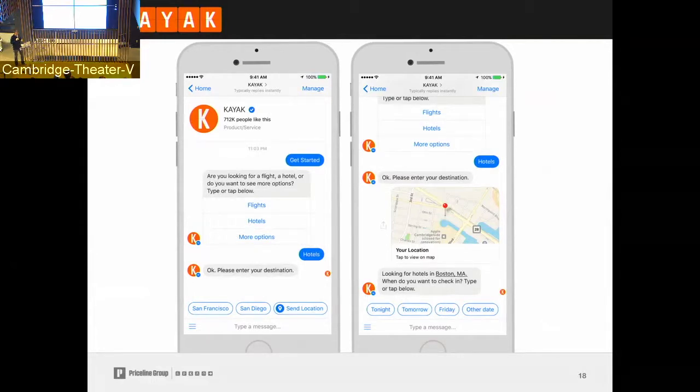And there's actually a lot of potential for personalization and AI because the goal of these bubbles is to predict the next step that the user is going to take without having the user type. So for instance, when we ask for a destination, we know that the user before may have searched for San Francisco and San Diego, so we are suggesting that again, or as an alternative fallback, because we know that's very popular as well, he may just look for a hotel around him, and that's why we allow to send the location. Same thing when we then know where the user is going, we again know that it's very popular, in fact, to book hotels for the same night, and so that's one of the auto suggestions.